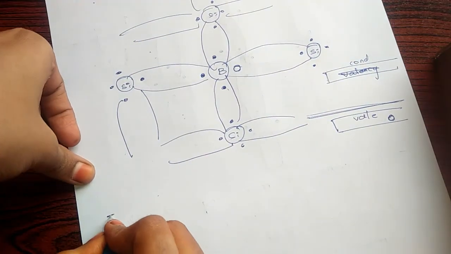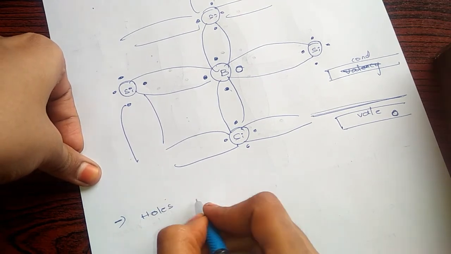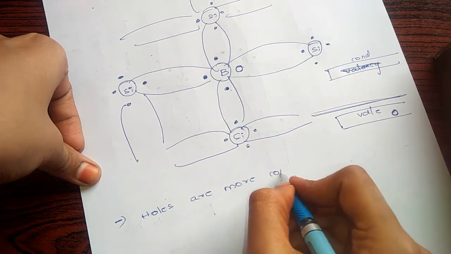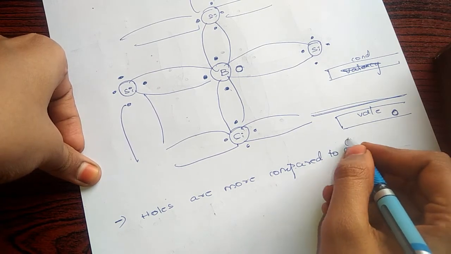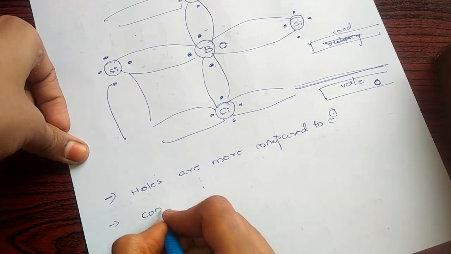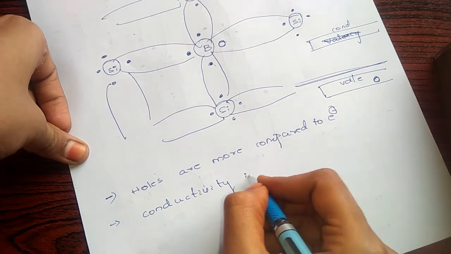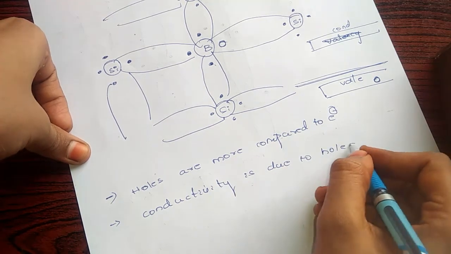Here holes are more compared to electrons, so conductivity is due to holes, obviously.